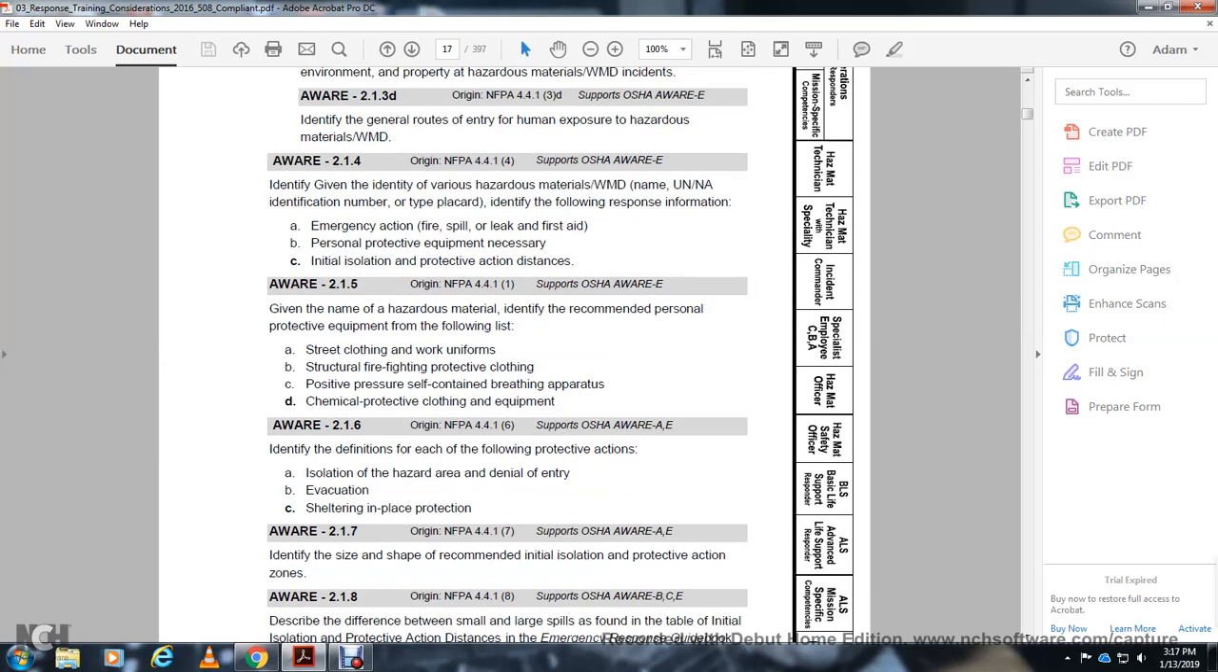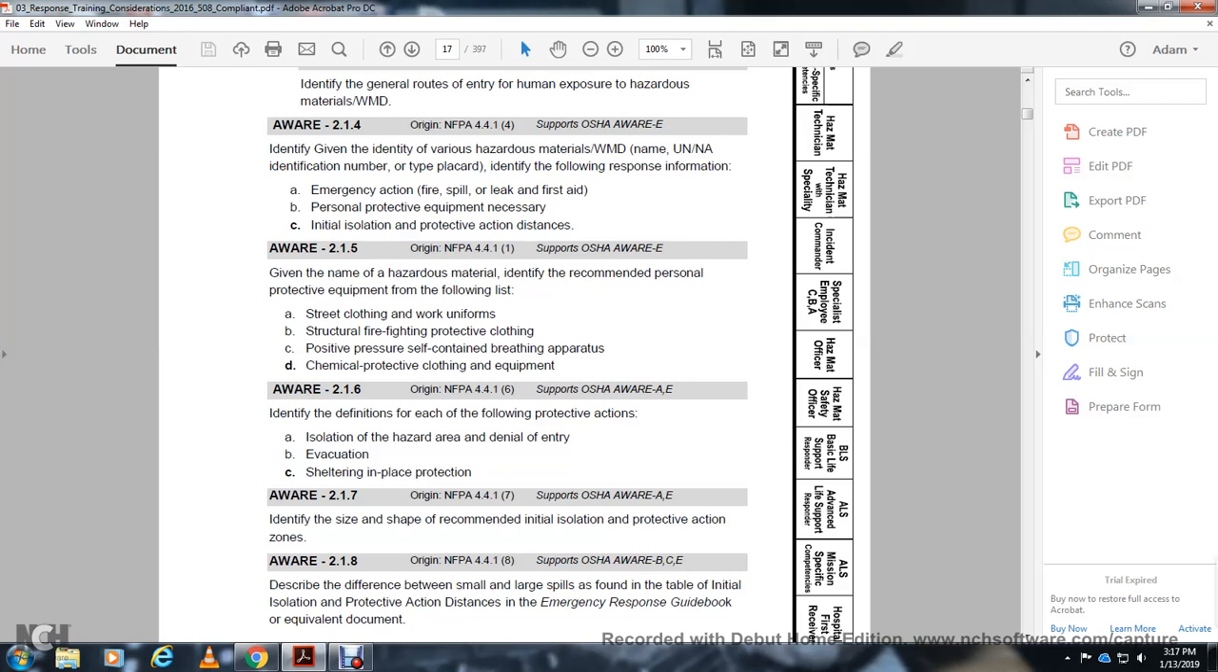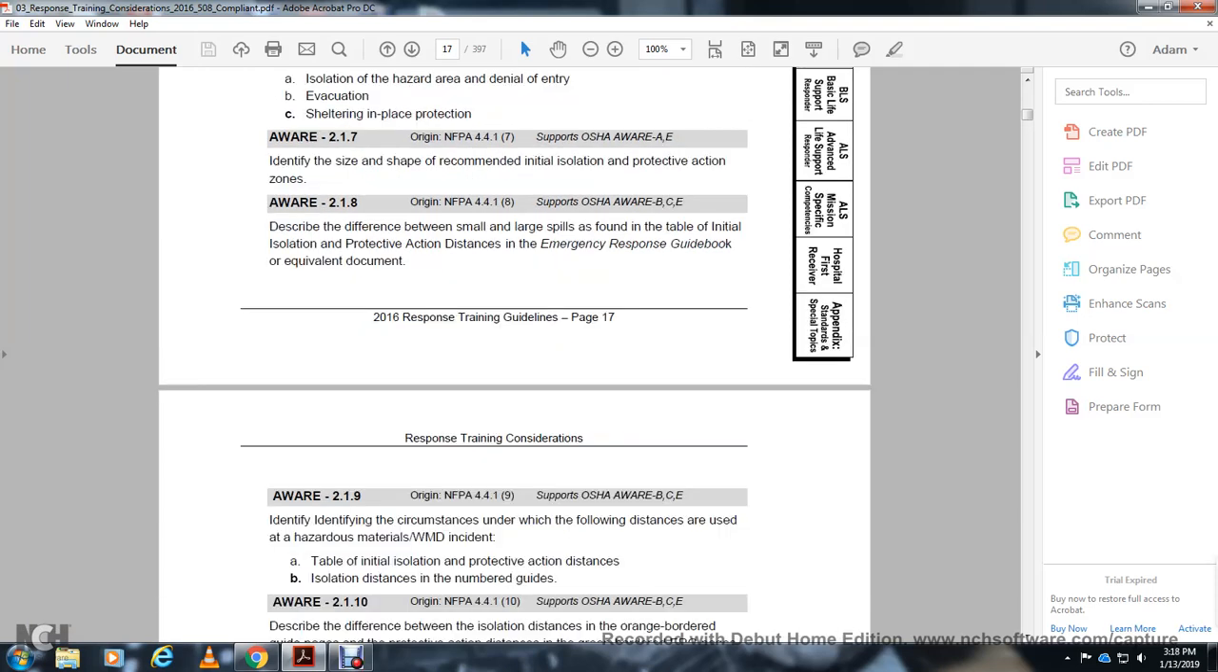Awareness 217, OSHA awareness A and E: identify the size and shape of the recommended initial isolation and protective action zones. 218, awareness level B, C, and E: describe the difference between small and large spills found on the table of initial isolation and protective action distances of the Emergency Response Guidebook or equivalent documentation. 219, awareness level B, C, and E: identify the circumstances for the following distances for the hazardous material weapon of mass destruction table of initial isolation and protective action distances.